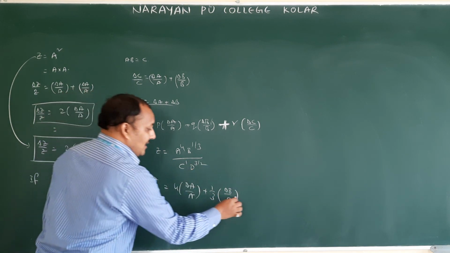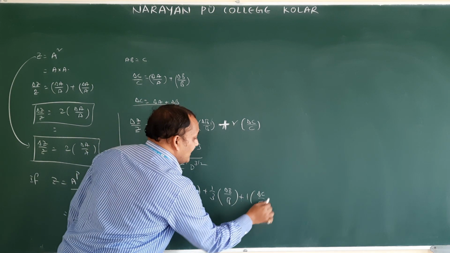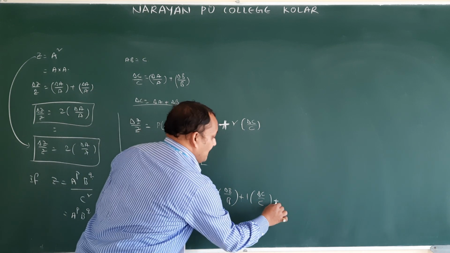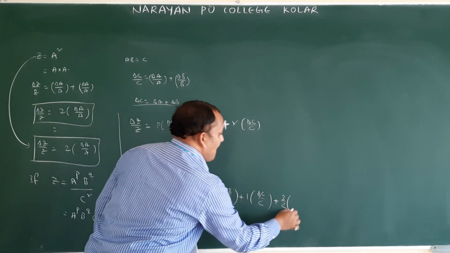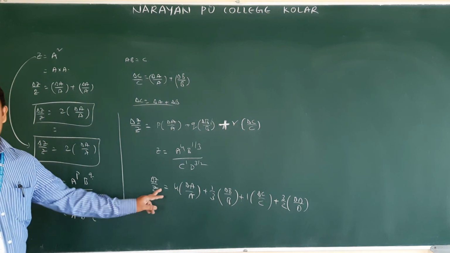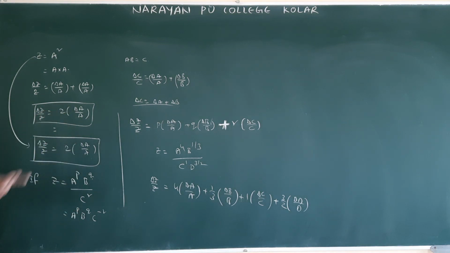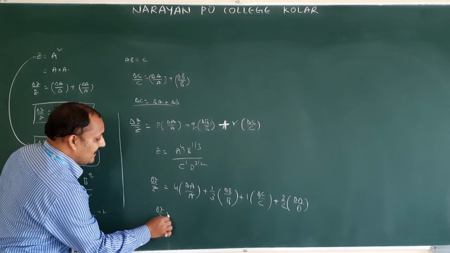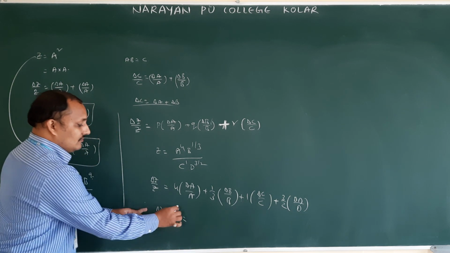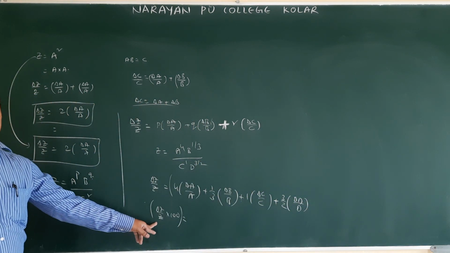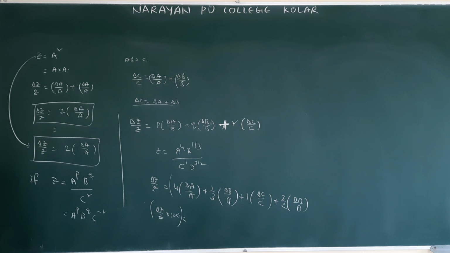Here c power how much is there? Nothing is there means 1. So 1 into delta c by c. Wherever it is in the denominator, minus 1, even though minus, we have to write plus. Plus 3 by 2 into delta d by d. So this is nothing but the relative error. They ask only to find the relative error. If they ask for the percentage error, you just have to multiply delta Z by Z into 100. So this total value into 100, if you make it, you will get the percentage error. That is example 2.11. Very simple problem.